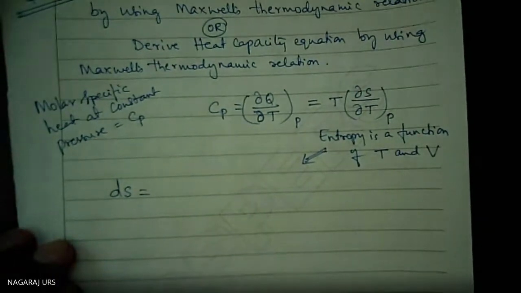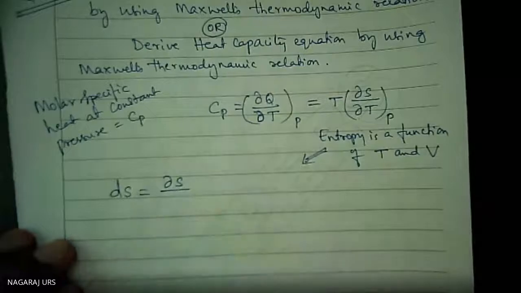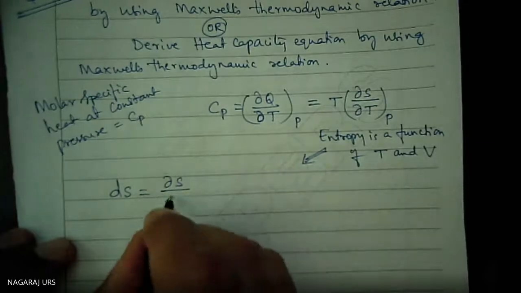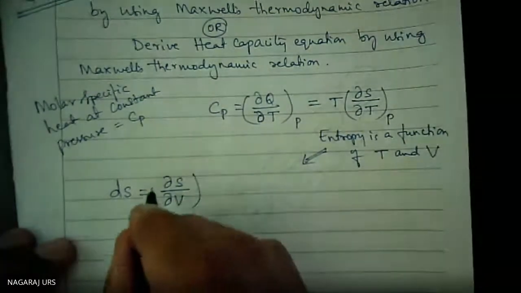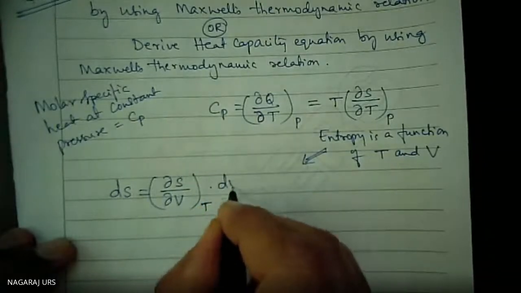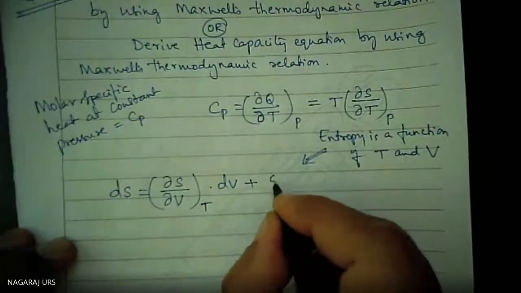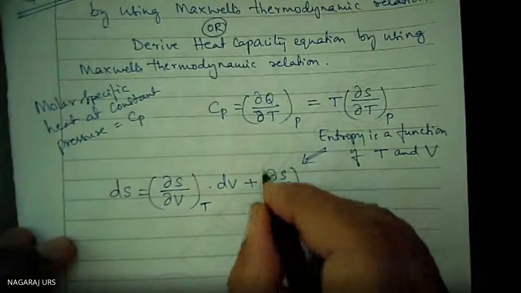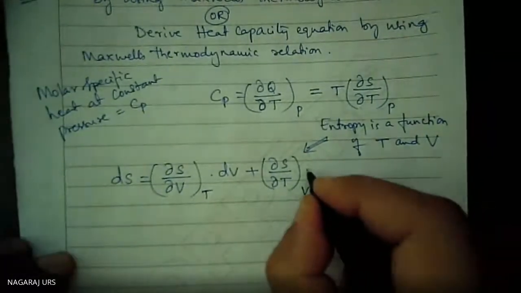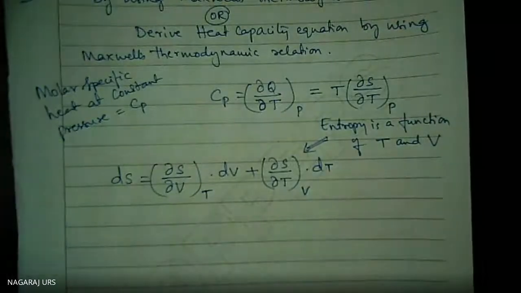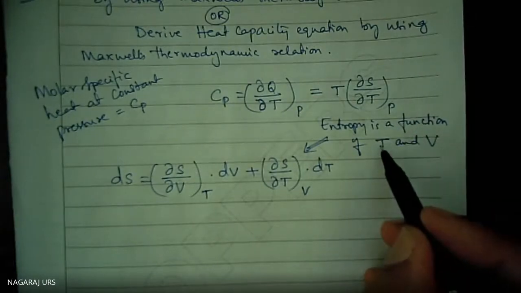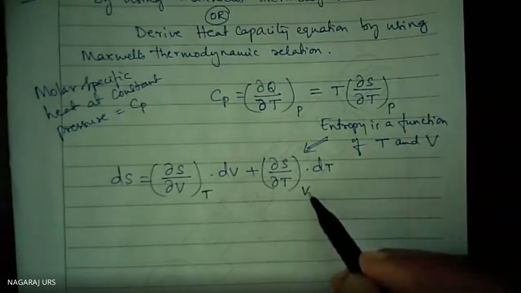dS is equal to del S divided by del V at constant temperature into dV, plus del S divided by del T at constant volume into dT. This is the partial derivative that I have written using this concept. First with respect to volume, treating temperature as a constant. Next with respect to temperature, where volume remains constant.